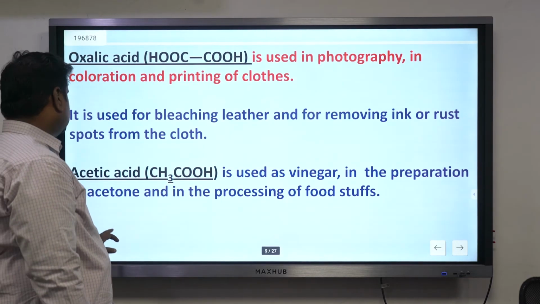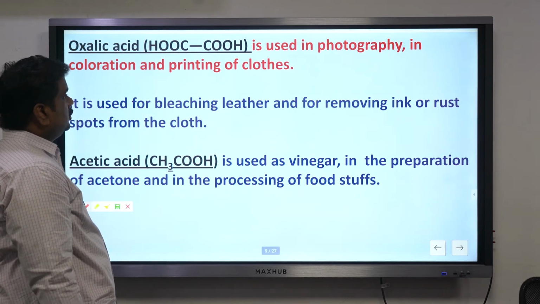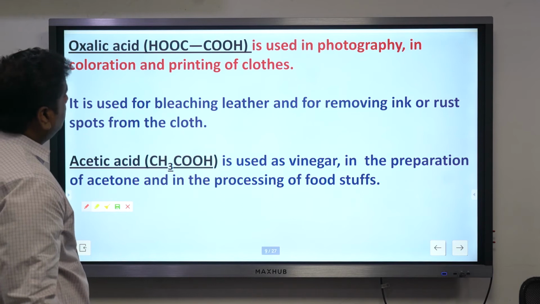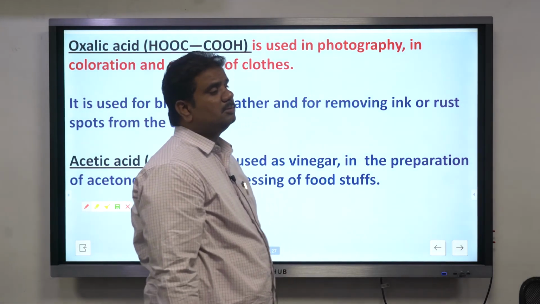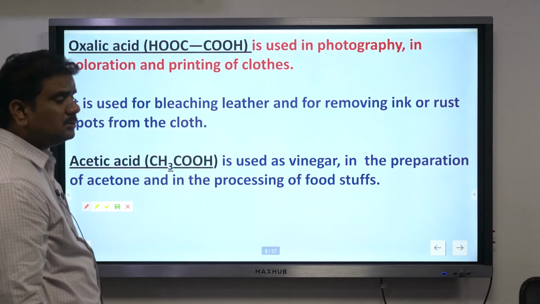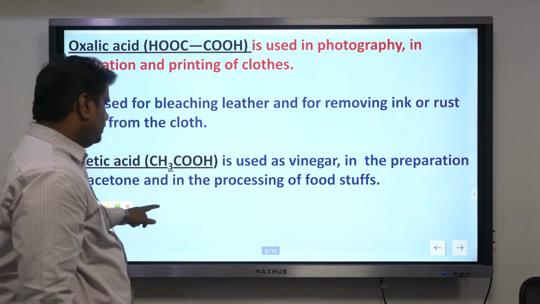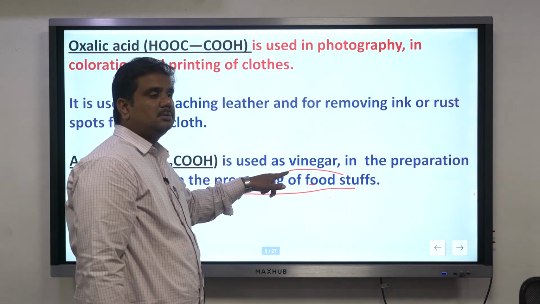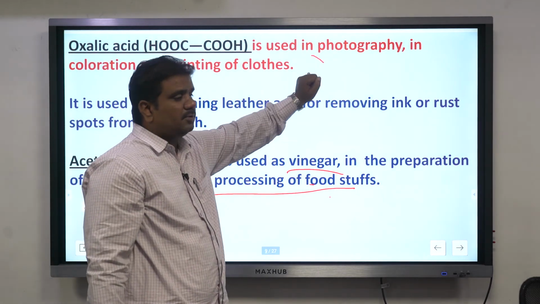We talk about the case of oxalic acid. It is used in photography and in coloration and printing of clothes, nothing but the dyeing of clothes. In simple terms, for the dyeing of clothes we are using oxalic acid. At the same time, acetic acid is used in the case of vinegar and in the processing of foodstuff, mainly vinegar. Right? Oxalic acid, mainly in the case of photography.